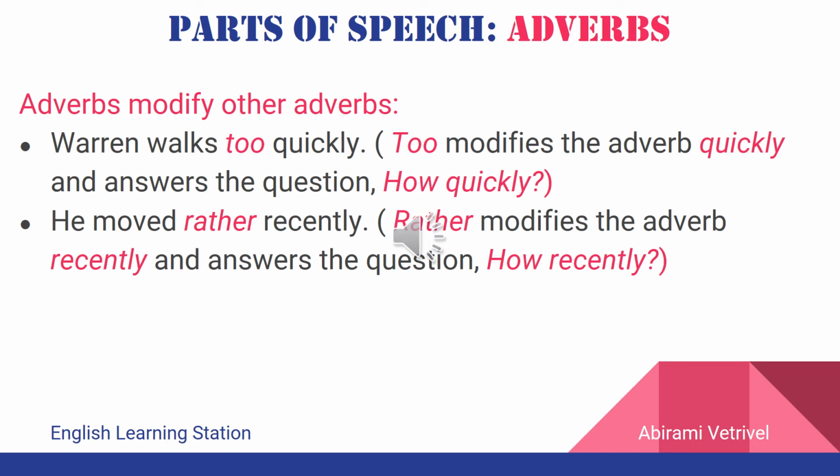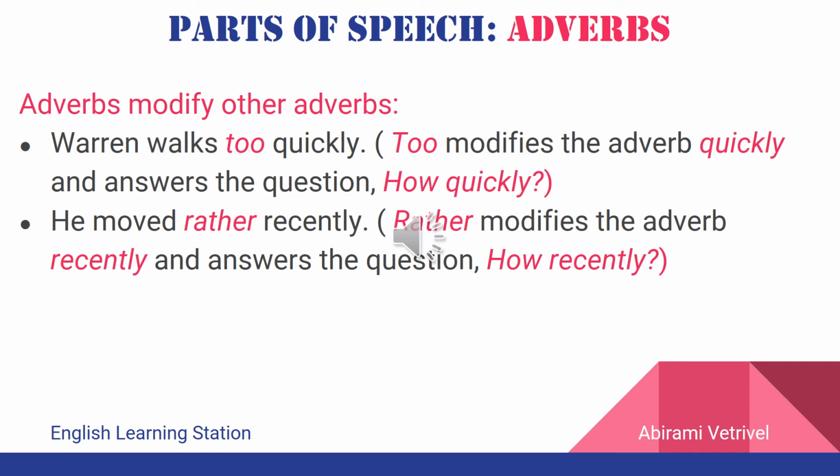So quickly is the adverb that is existing in the sentence already. Now, the word too modifies the adverb quickly and answers the question how quickly? Too quickly. So too is the adverb which modifies the other adverb quickly in the sentence.